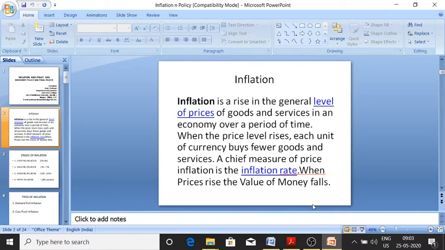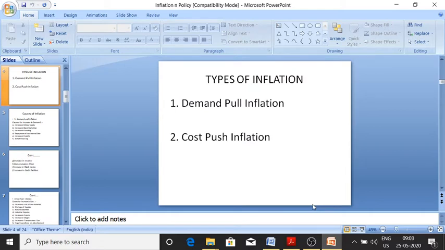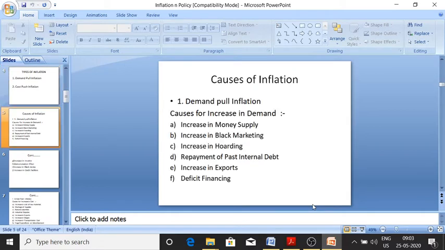So what is inflation? Inflation is the rise in the general level of prices of goods and services in an economy over a period of time. It means when there is a consistent rise in prices, it is known as inflation. So inflation is of many types: creeping, walking, running, and hyperinflation. You can see the degree. Creeping inflation is 0 to 3%, walking 3 to 7, then running 10 to 20, and hyperinflation 20 and above. So inflation is of two types, that is demand pull inflation and cost pull inflation.